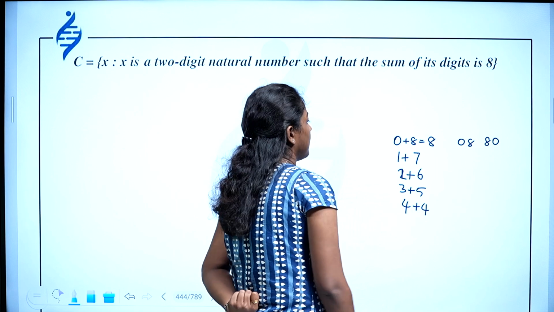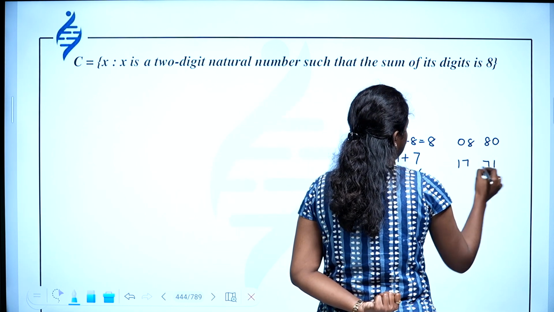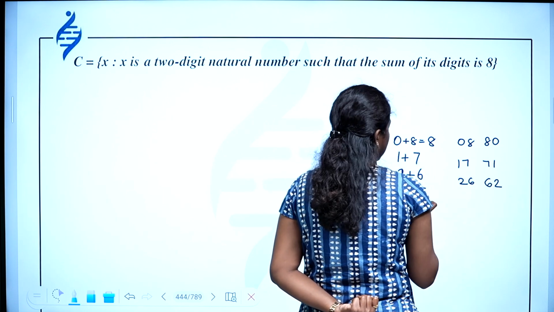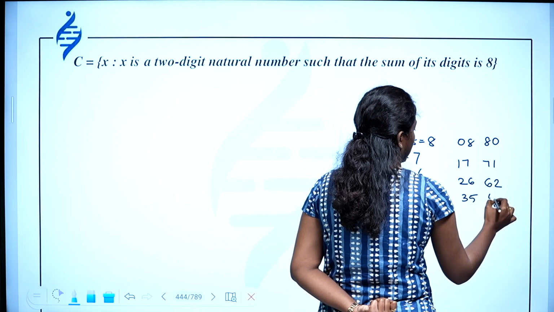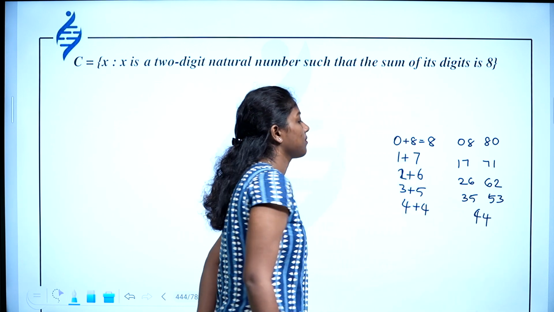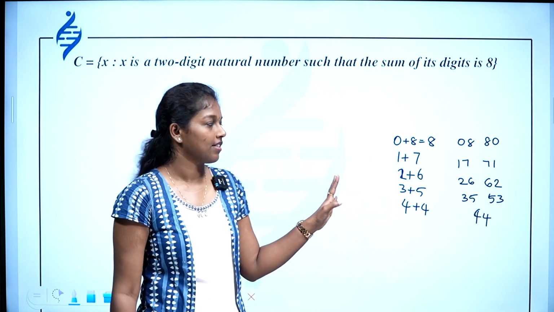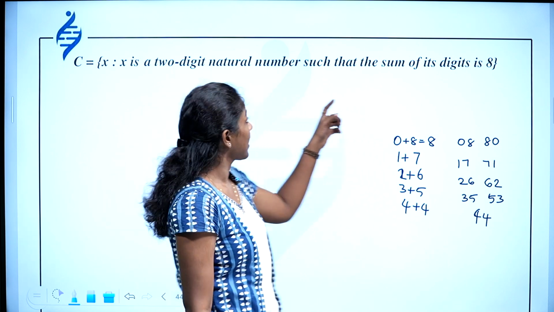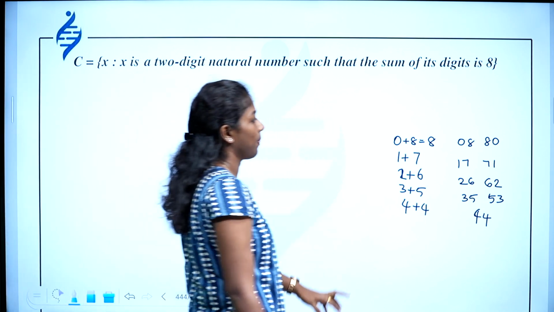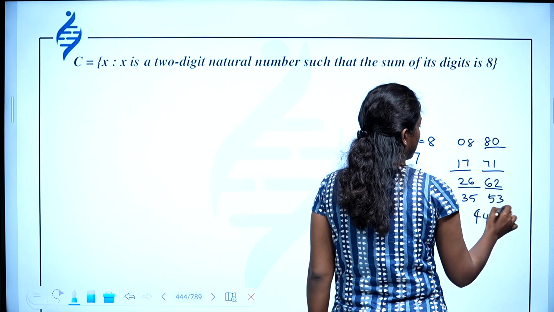Okay. Then 1, 7. 1, 7 means 17 and 71. 2, 6 is 26 and 62. Then 35, 53. Then 44. So these are the numbers in which the sum of their digits gives 8. And you have to write all those 2-digit numbers. So which are the 2-digit numbers here? 80 is a 2-digit number, 17, 71, all these are 2-digit numbers.